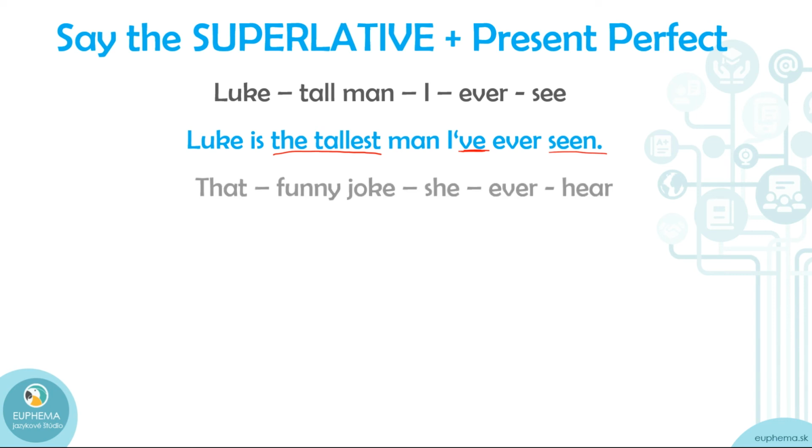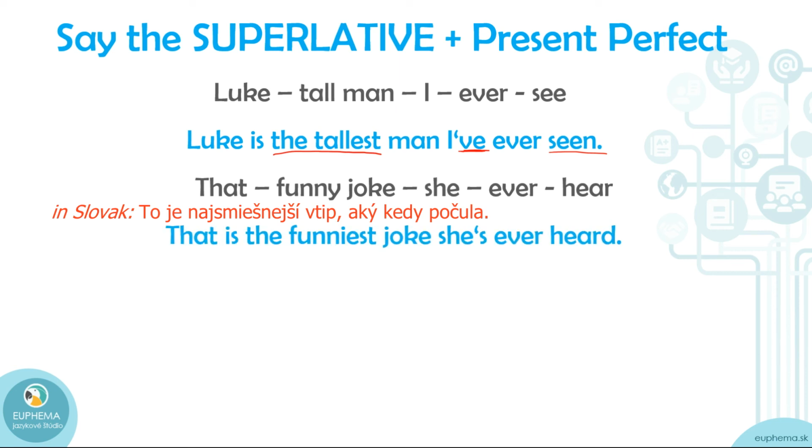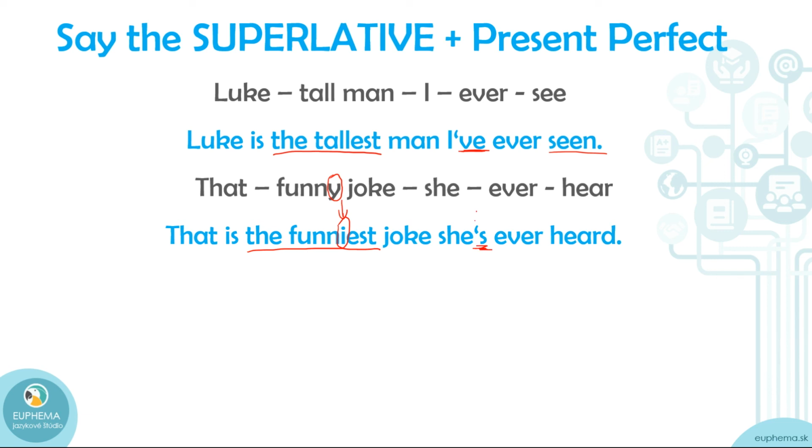Very good. And then another example, that funny joke she ever hear. Try to make a sentence. Let's check. That is the funniest joke she's ever heard. So funny, the funniest. Yeah, we changed Y into I. And present perfect, she's ever heard. This is not she is, but she has, right? And heard is the past participle of the verb hear. So she's ever heard. Very good.